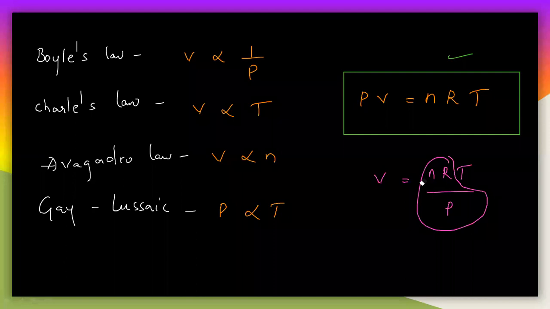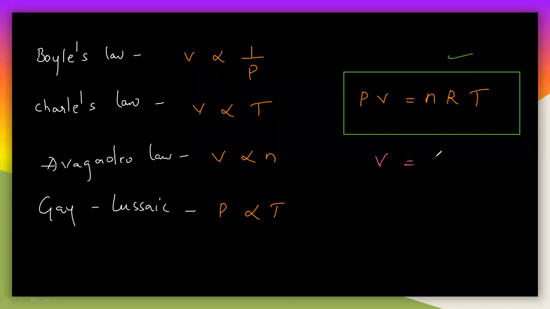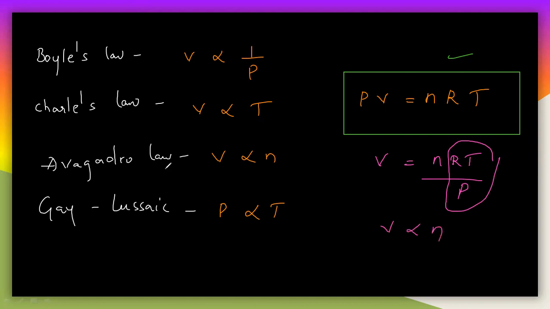And the next one, after that, is Avogadro law. The Avogadro law is nothing but V is equal to nRT by P. Again, if you take the constant values of R, T and P, then V is directly related to n. That is the Avogadro law.